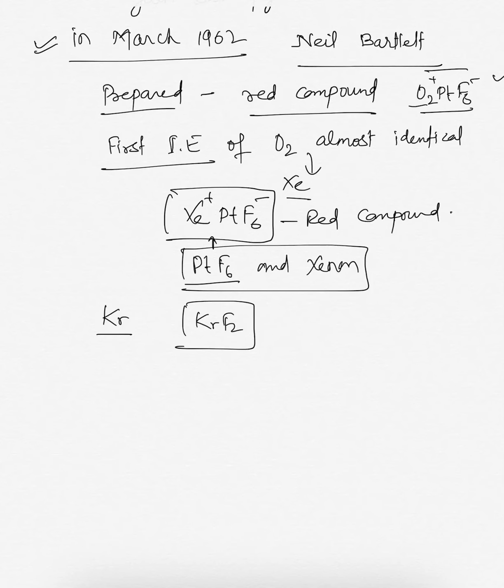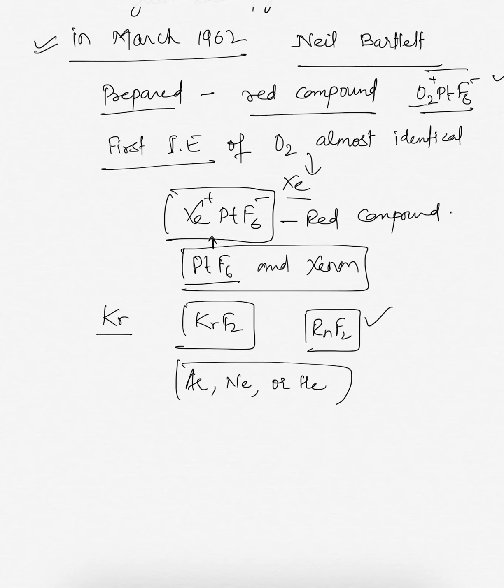Compounds of radon have not been isolated, only identified, that is RnF2. No true compounds of argon, neon, or helium are yet known.